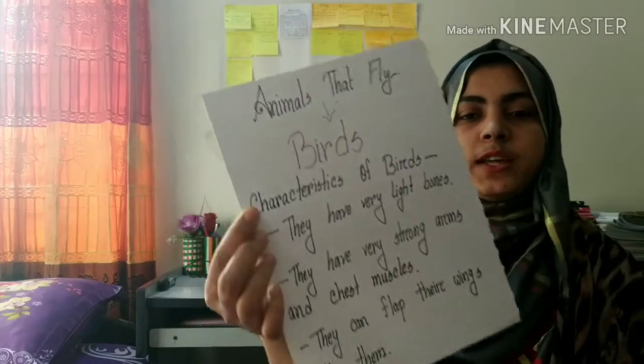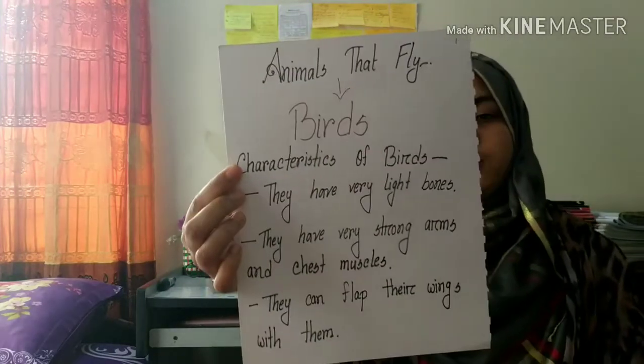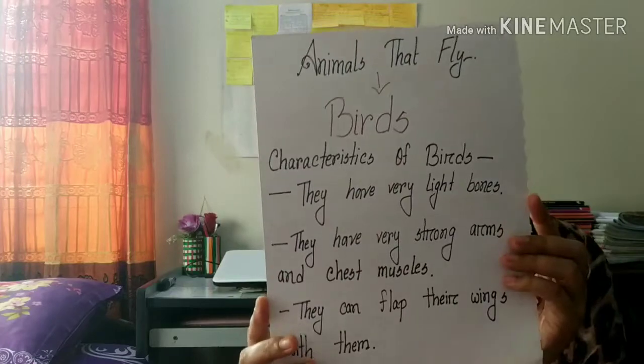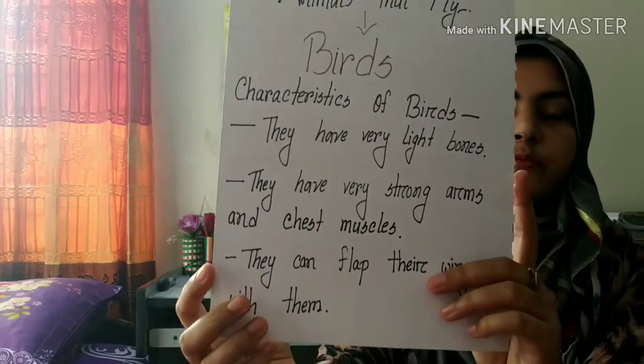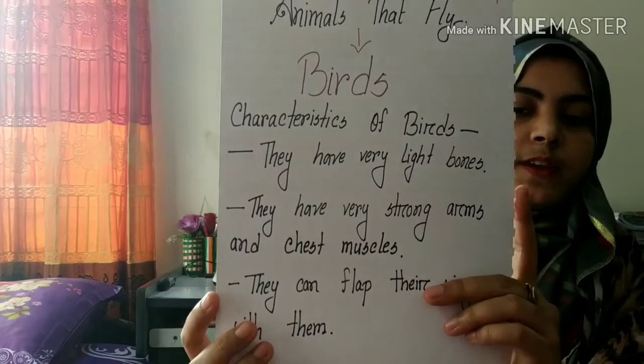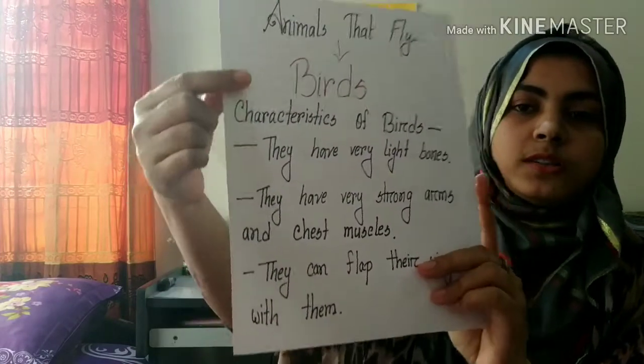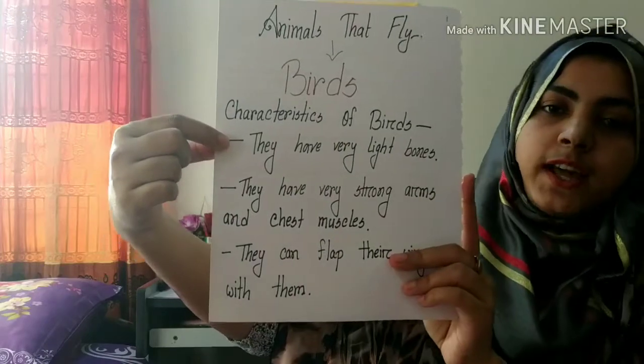How can birds fly? You may ask, how can birds fly? What are the characteristics for which birds can fly? Birds can fly because they have very light bones.